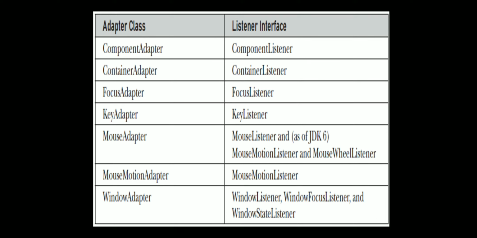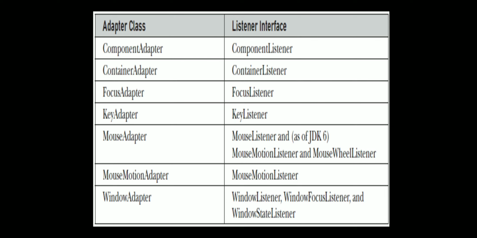These are the main classes, and each listener has all the implementation of this package. These are some adapter classes according to their listener interfaces.